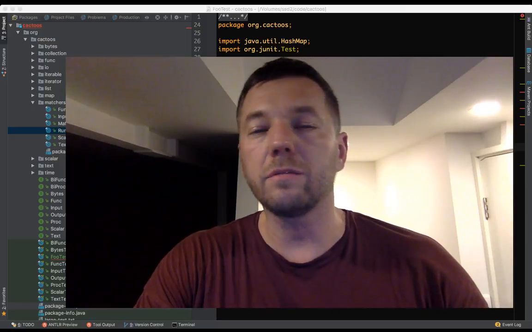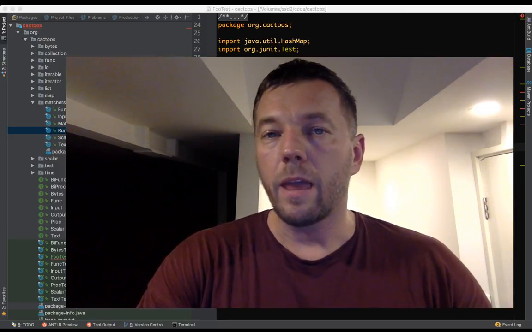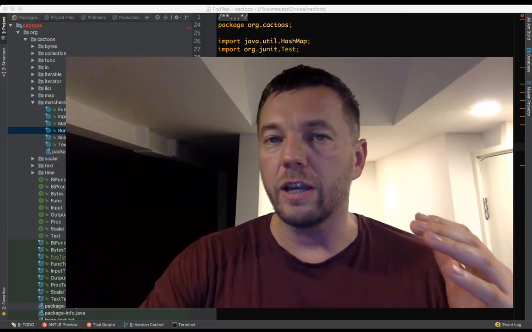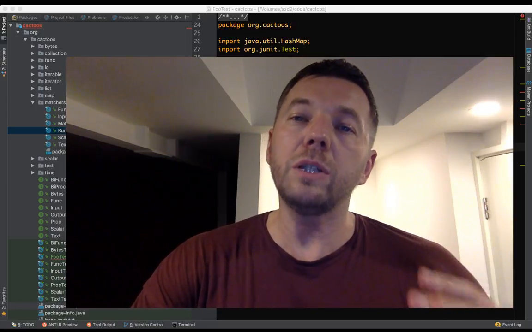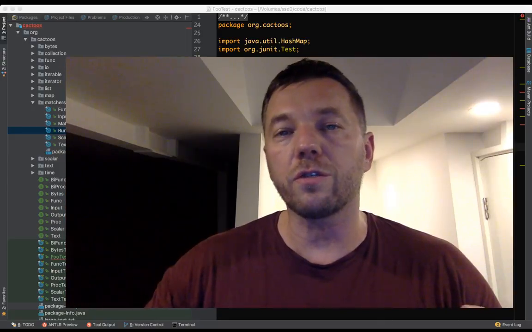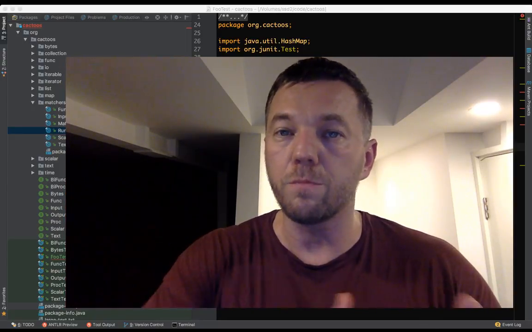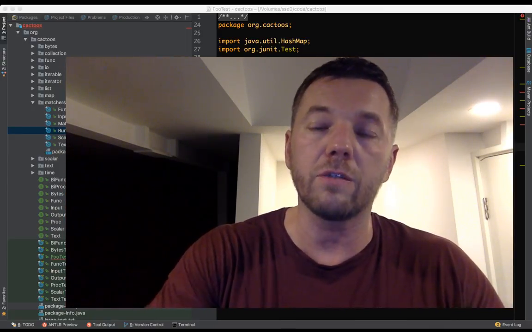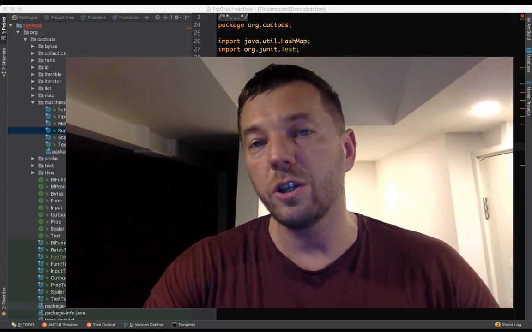So if you say X equals 1 and then you have another 5, 10, 12 instructions, it doesn't mean that after these 12 instructions it's still going to be 1, because some other thread running in parallel to your main thread may change your variable.